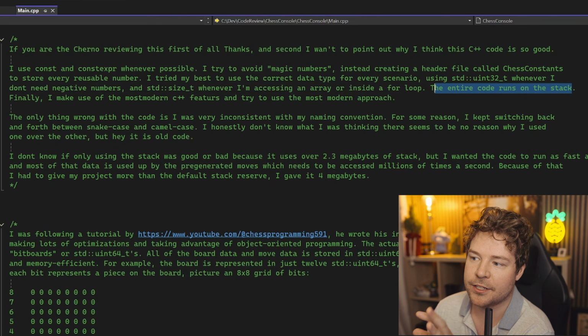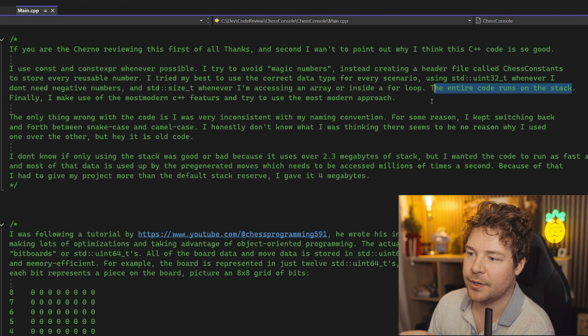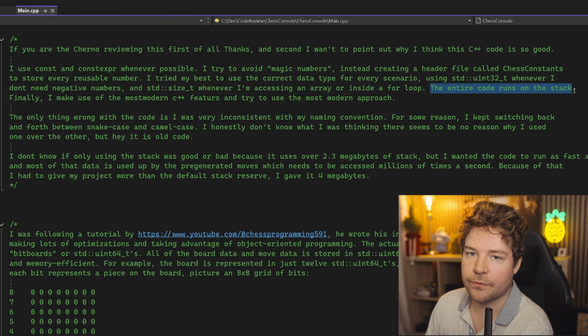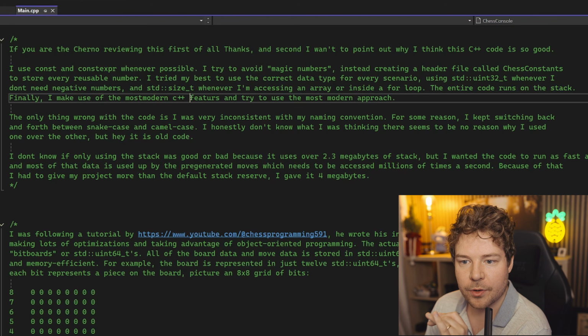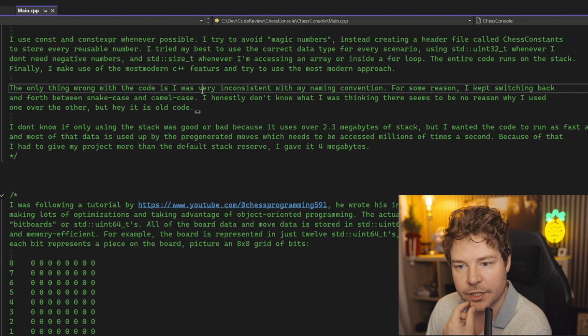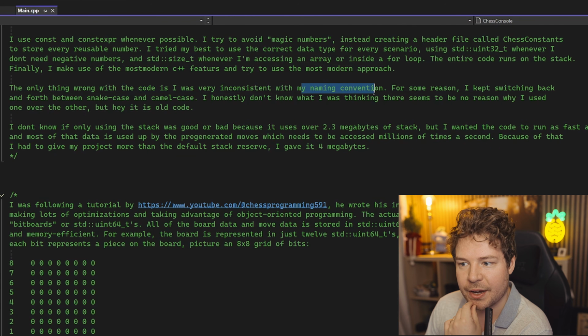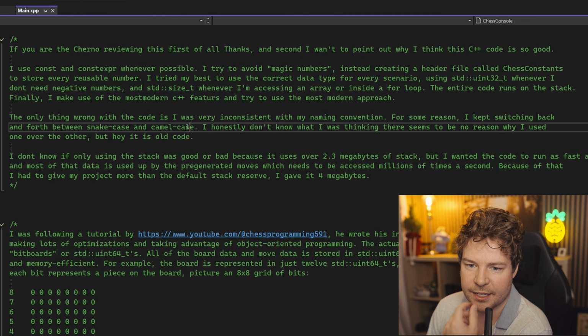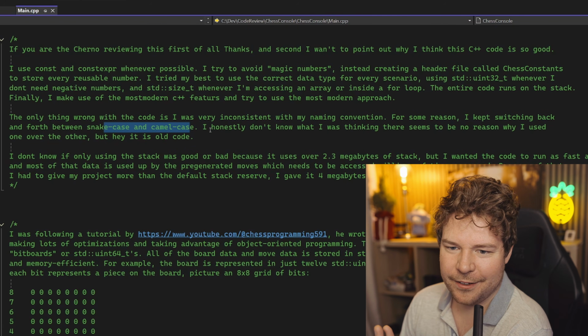We'll expand on this entire code runs on the stack later, and I'll actually make sure that that's more or less the case, but that is really important for something like a chess engine, which we'll explore later. Finally, I make use of the most modern C++ features and try to use the most modern approach. The only thing wrong with the code is I was very inconsistent with my naming convention. For some reason, I kept switching back and forth between snake case and camel case. Surely you could fix that easily.